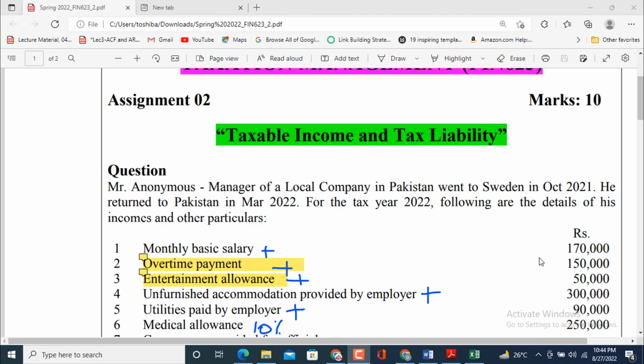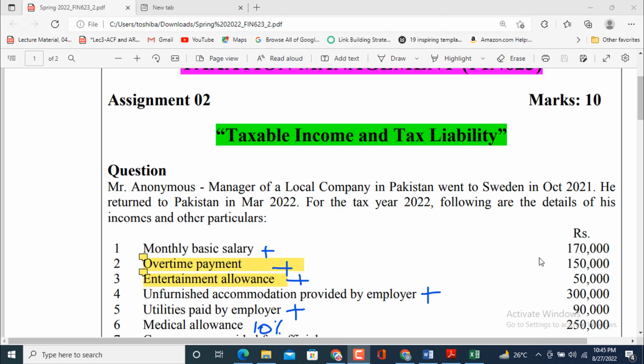In this section, they are giving information about an anonymous man, maybe A, B, C, T, and his employment status as a manager of a local company. The company sent him to Sweden in October 2021 and he returned to Pakistan in March 2022.